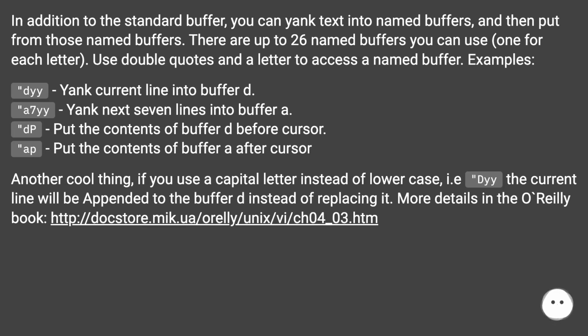Another cool thing, if you use a capital letter instead of lowercase, i.e. "Dyy, the current line will be appended to buffer d instead of replacing it. More details in the O'Reilly book, at this URL.